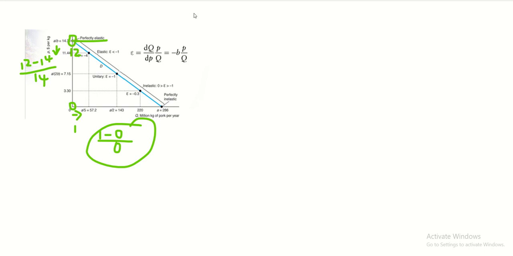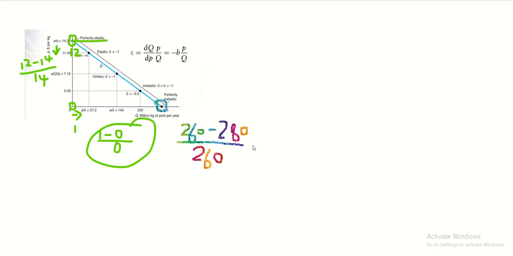So let's move on to another point, which is over here. We can actually use similar logic. At this point, the quantity demanded will be, let's say, from 260 to 280. That's over the initial, which is 260. So that is the change in quantity demanded, which is a pretty small number. It's less than 10%.